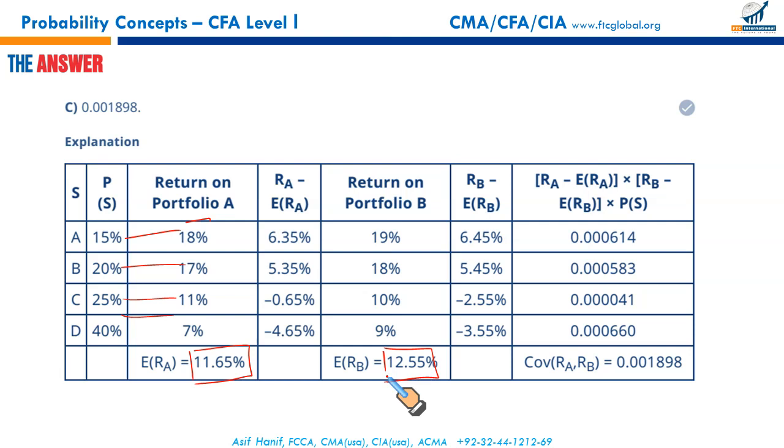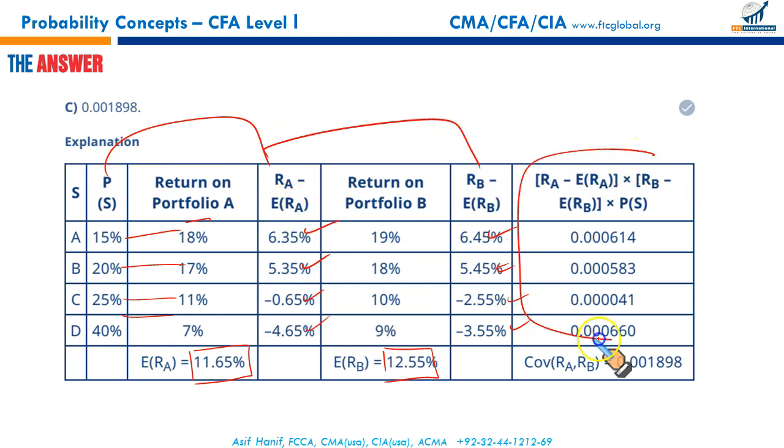Then, once the expected return has been calculated, the next step is to calculate the deviation from the mean. 18 minus 11.65, 17 minus 11.65, all these deviations from the mean. And then the same for B. That is 19 minus 12.5, 18 minus 5.5, and so on. So once the differences have been calculated, multiply these 3 columns, and adding up all the results will give you the covariance.